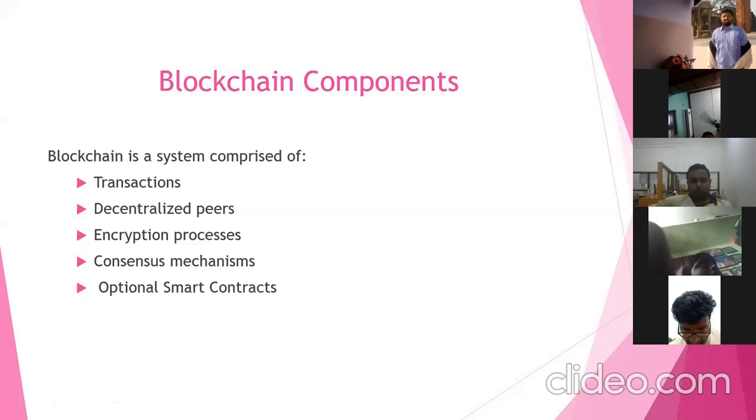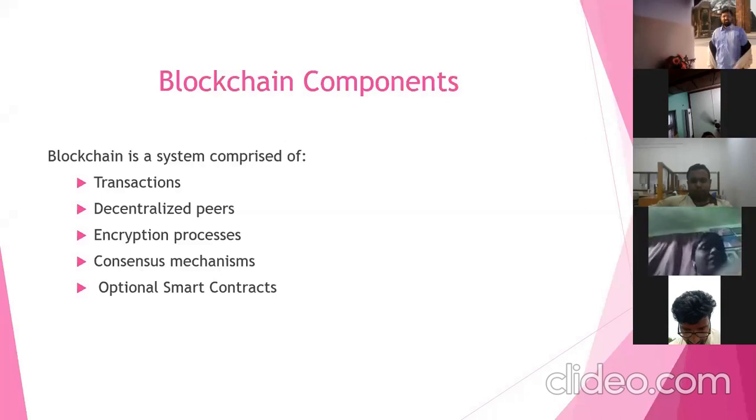Then blockchain consists of encryption processes. For example, to hide the transaction and provide confidentiality, blockchain uses public key cryptographic algorithms like elliptic curve cryptography, along with digital signatures and hash functions. Then blockchain consists of consensus mechanisms.